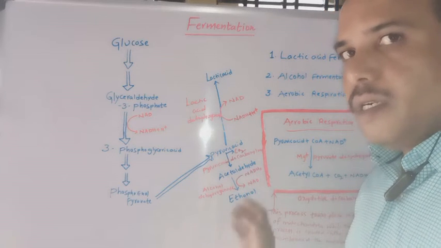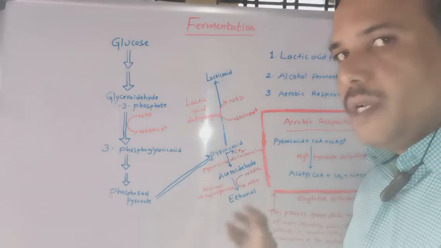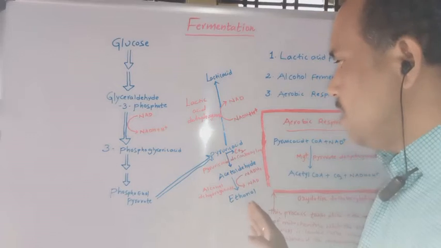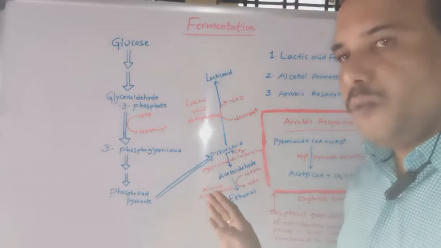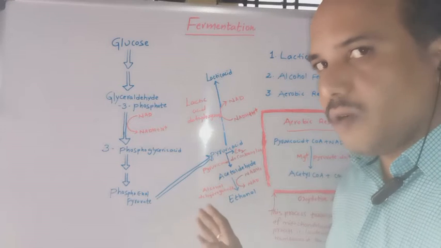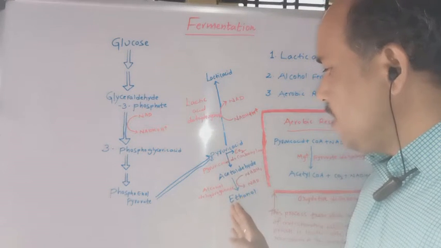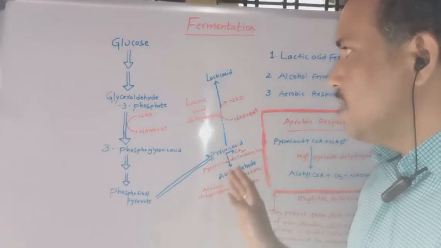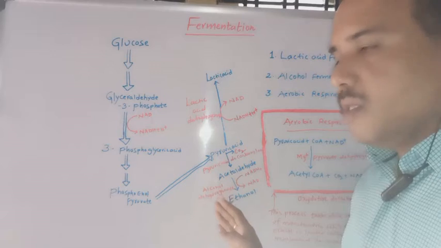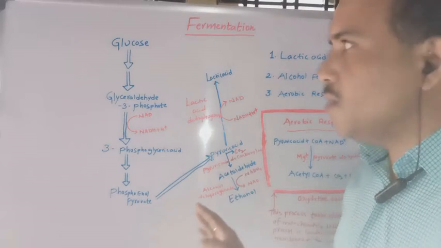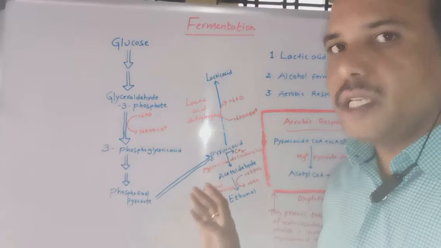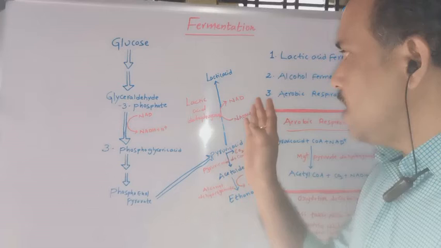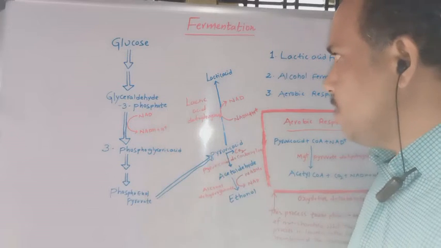And once it is toxic to the yeast cells, what happens? The yeast cells will die because of the toxicity of the ethanol. That means the excessive production of ethanol will affect the yeast cells, which we can observe. And here the number of ATPs produced from this fermentation process is negligible, which means fewer ATPs are produced as compared to the glycolysis process.